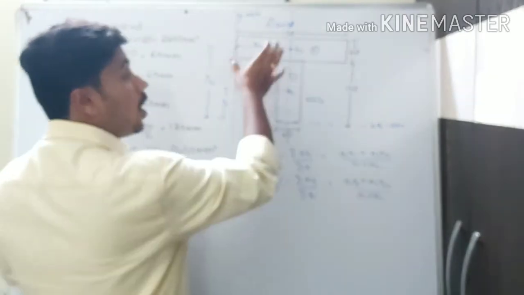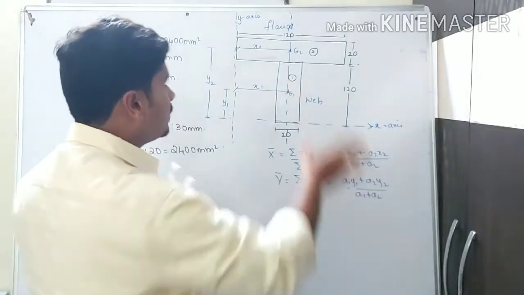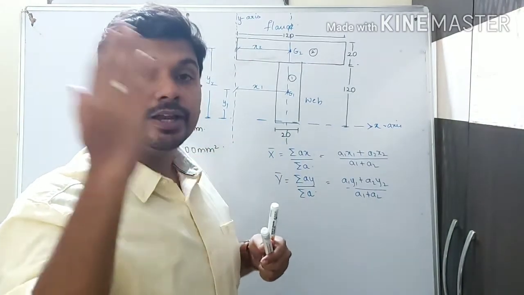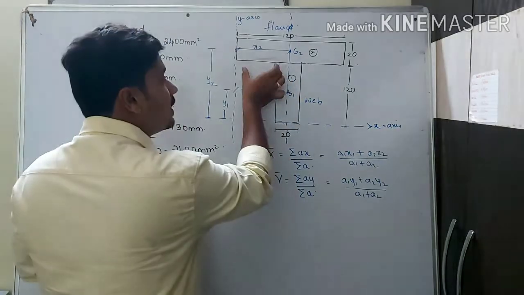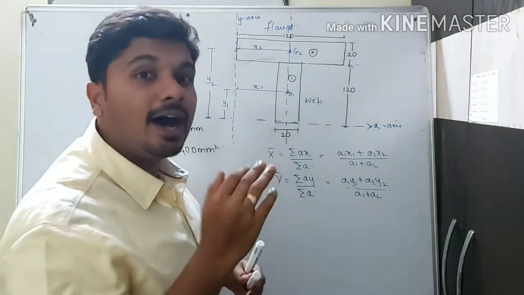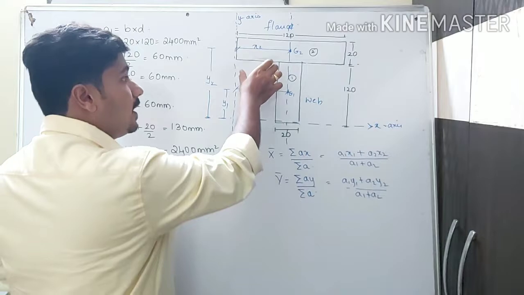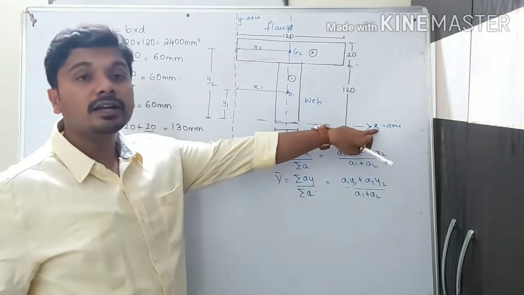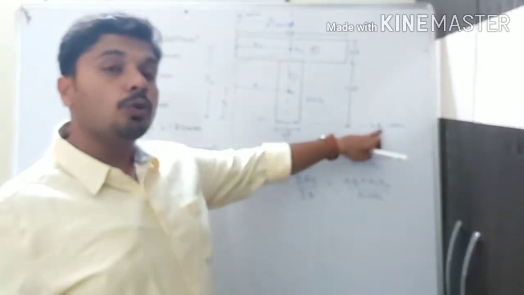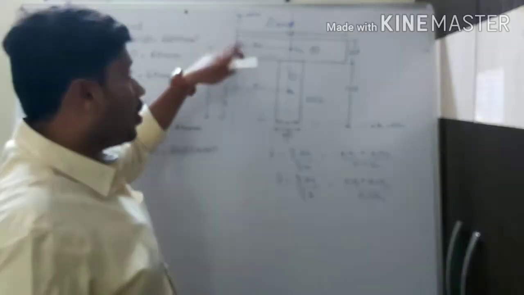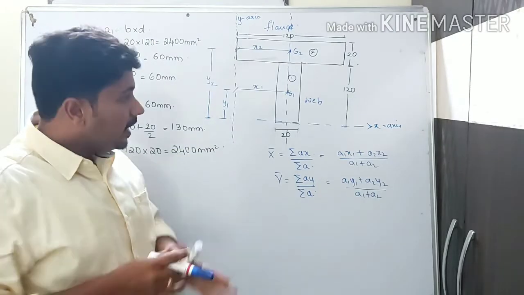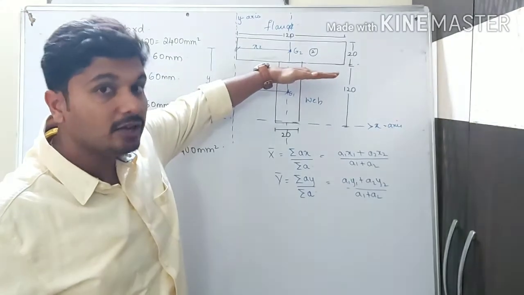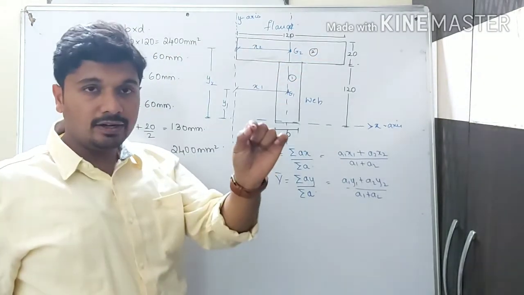So at what distance do I need to cut? Total is 120, so half means 60. Exactly at 60 I need to cut the T section, so it gets divided into two equal halves. So the axis of symmetry is getting cut with the x axis. So the x bar will directly be 60. If I cut it in the y direction, it won't get cut equally. So we need to find that point, y bar.